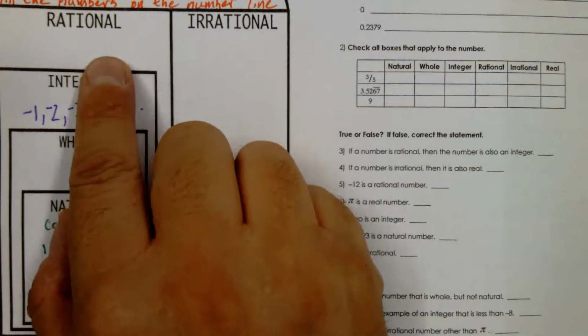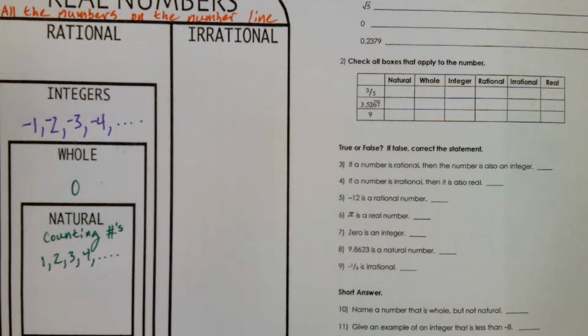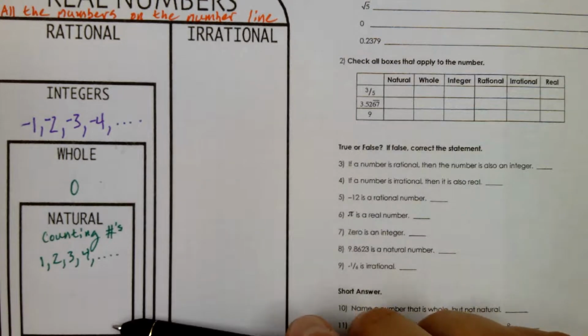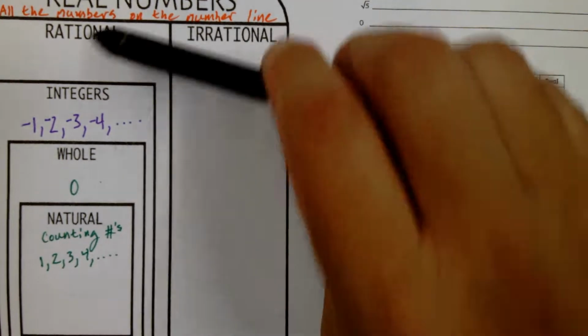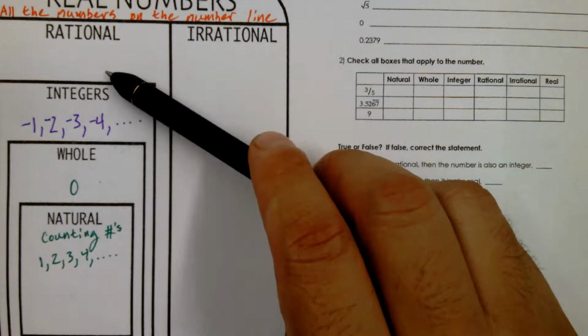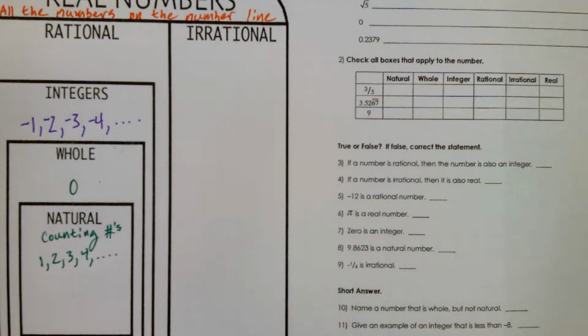What comes next? Rational numbers. So look at this. Everything down here is going to be a rational number because it's below it. But then we're going to see why in a minute. Okay.